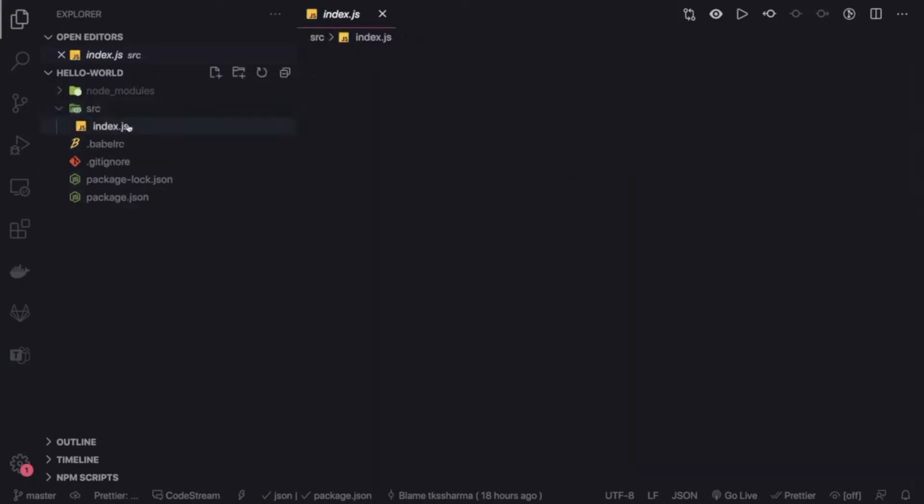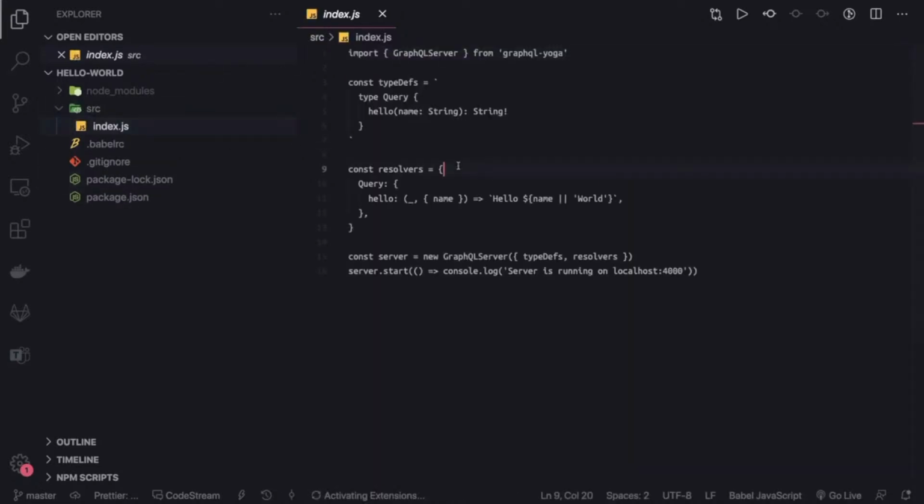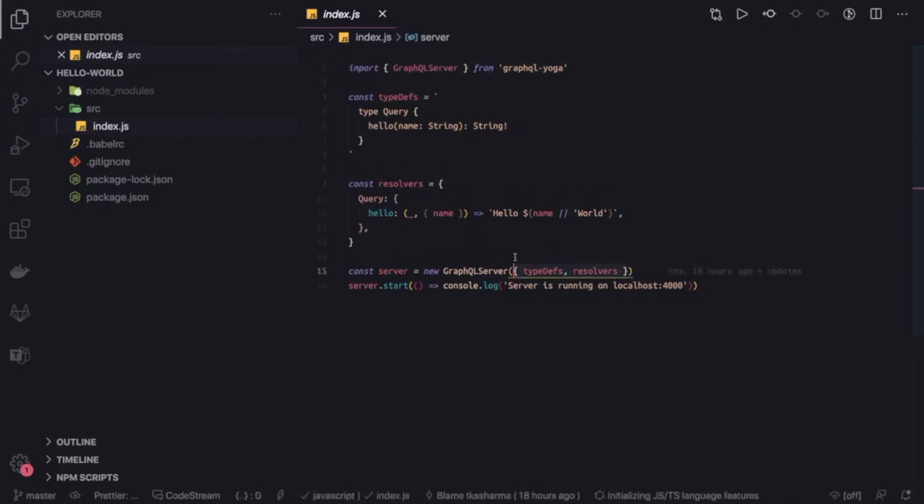So here, if you see, I just have an index.js file in the whole project. This index.js file is a simple bare-bone GraphQL server. I imported GraphQL Yoga, I got the GraphQL server, and I'm feeding only two things into the GraphQL server: one is a type definition and another is a resolver. Whenever we talk about GraphQL, we are going to talk about these terms a lot: GraphQL server, type definitions, resolvers, query, mutation, subscription.